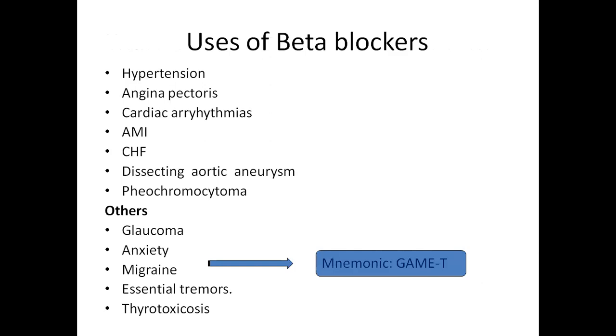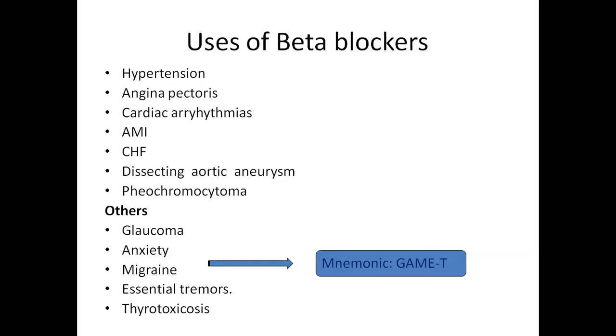Uses of beta blockers. Beta blockers are used in conditions like hypertension, angina pectoris, cardiac arrhythmias, acute myocardial infarction, congestive heart failure, dissecting aortic aneurysm, pheochromocytoma, and other conditions like glaucoma, anxiety, migraine, essential tremor, and hyperthyroidism or thyrotoxicosis.